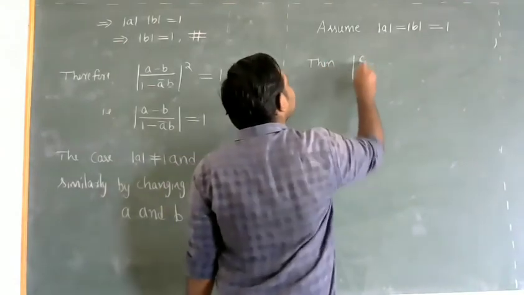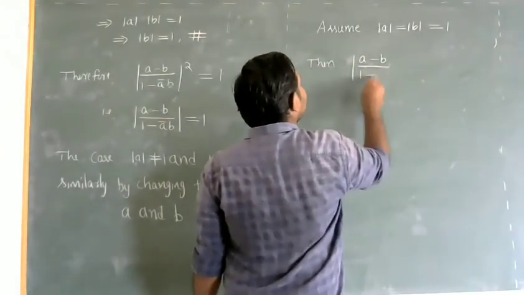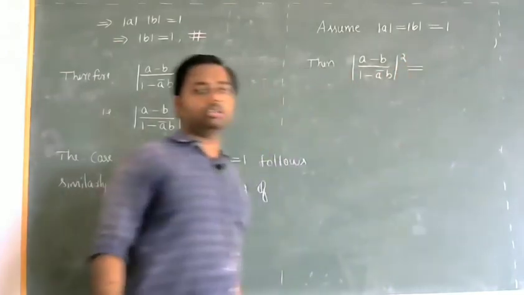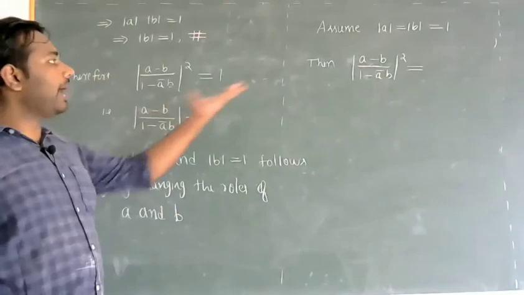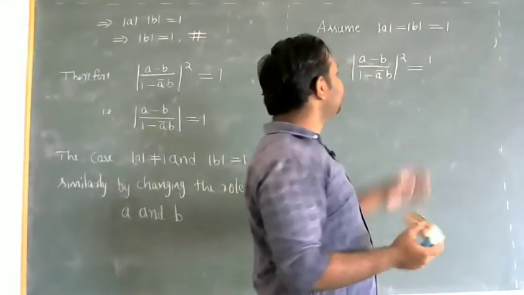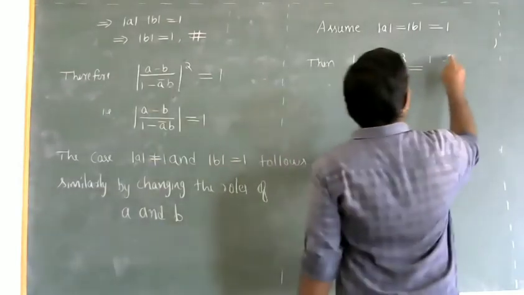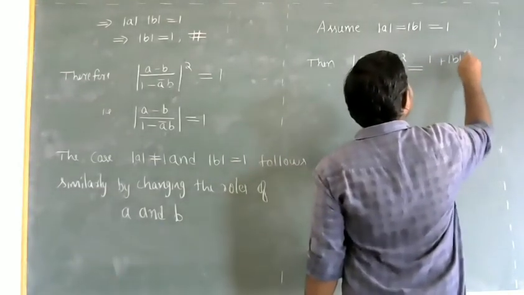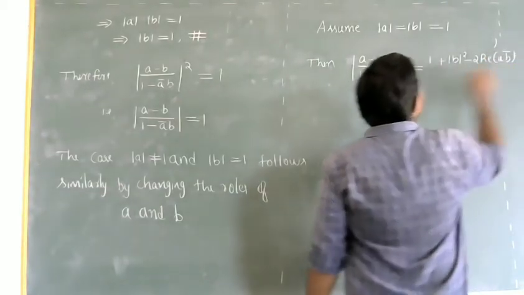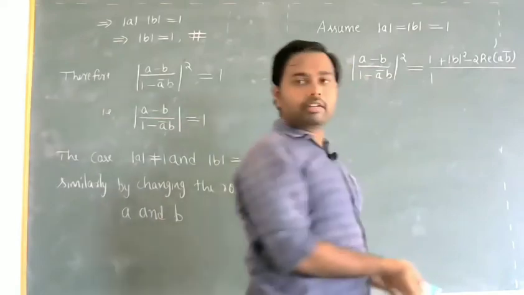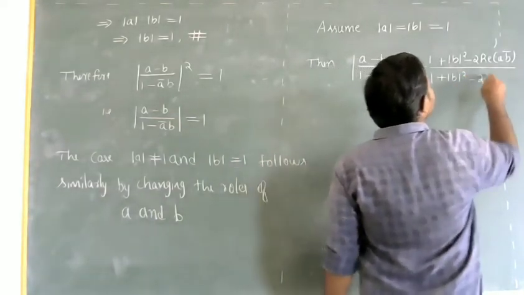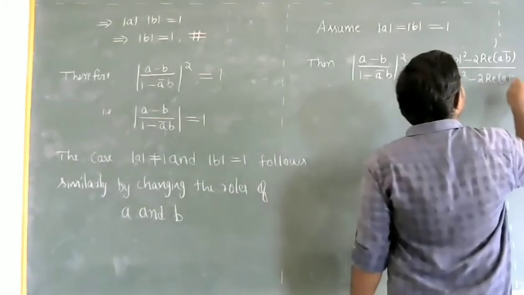So once again I consider modulus of a minus b by 1 minus a bar b whole square. By the above part it will be, at the first step, 1 minus 1 plus modulus of b whole square minus 2 into real part of a b bar, divided by the denominator, which will also be the same, 1 plus modulus of b whole square minus 2 into real part of a b bar.